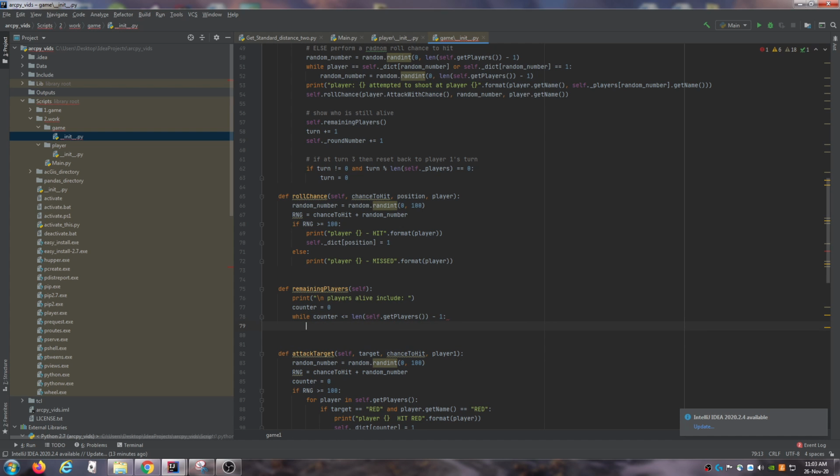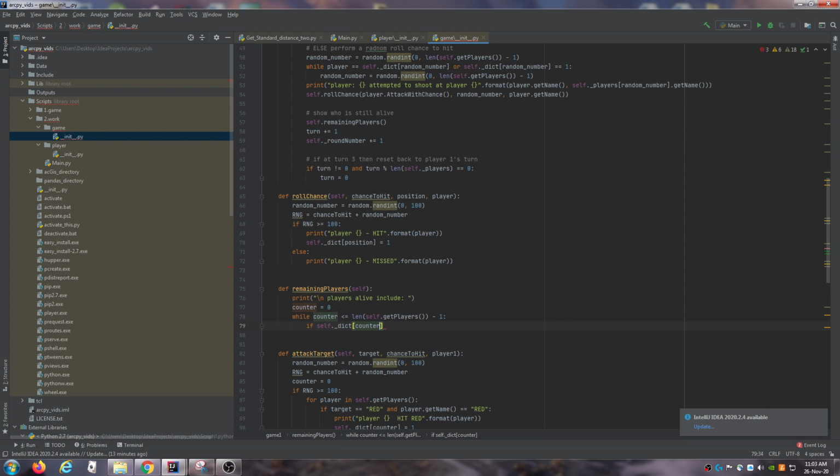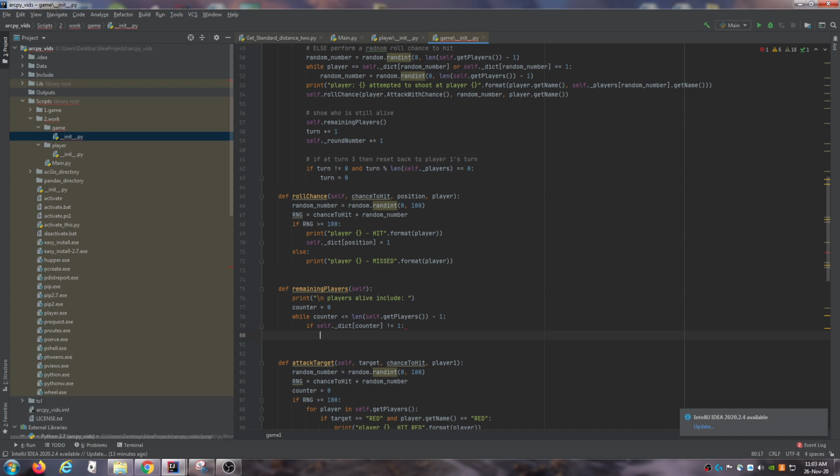Why are we doing this? Because the length is more than the actual number of positions. So if there's 3 players, then there's only positions 0, 1, and 2, not 3. So I'm going to say if self dot underscore dictionary counter is not equal to 1, then we can go ahead and include them, dot format.